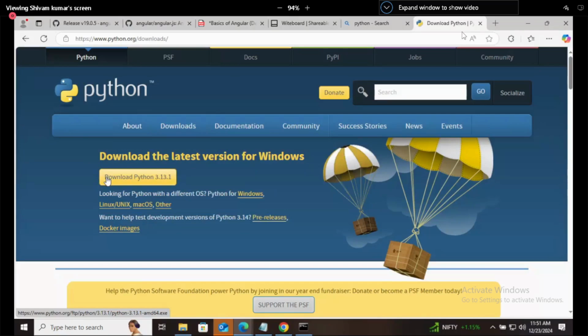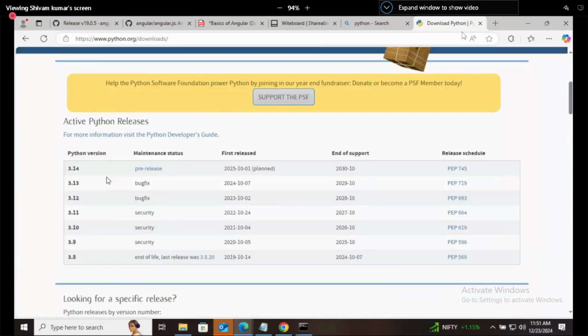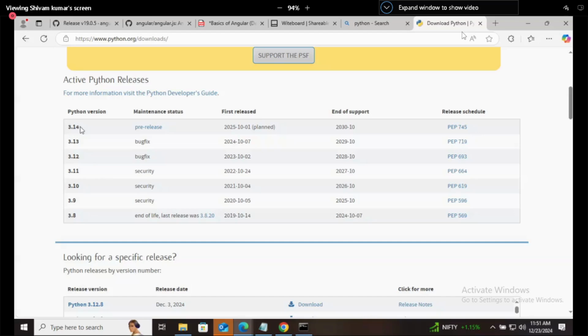The current version is 3.14. And here you can see 3.8.20, and they are saying end of life. It is removed now. You have to use at least 3.9. You can use it, but you will not get any update.